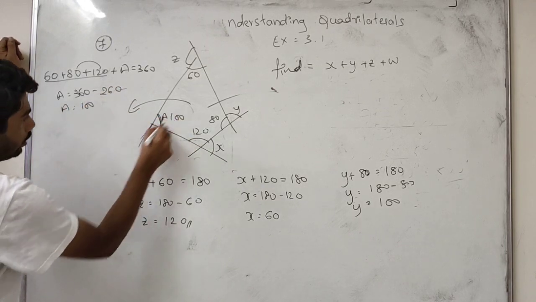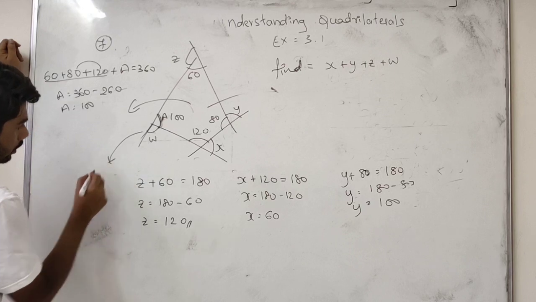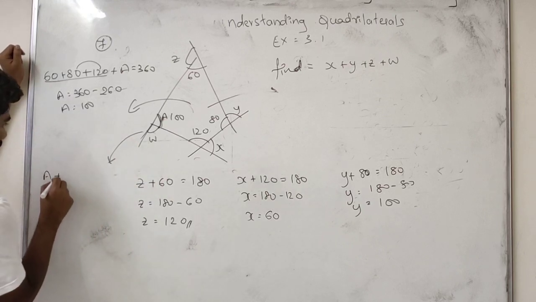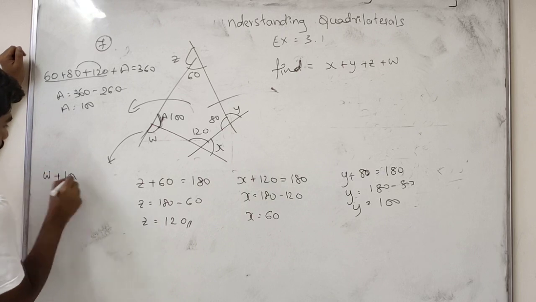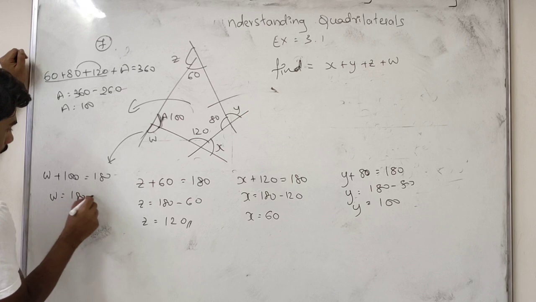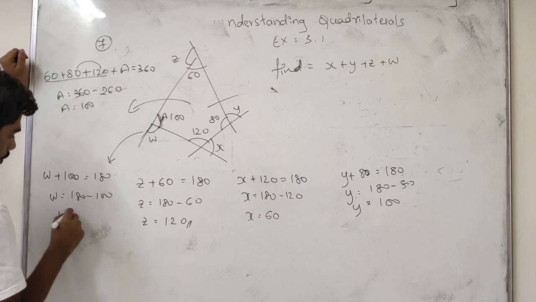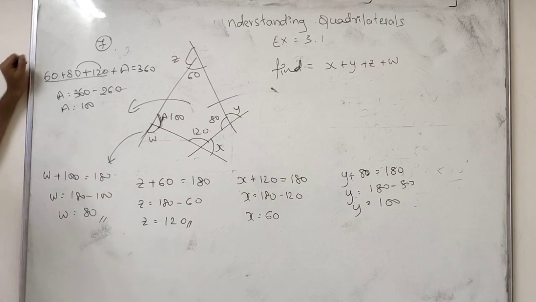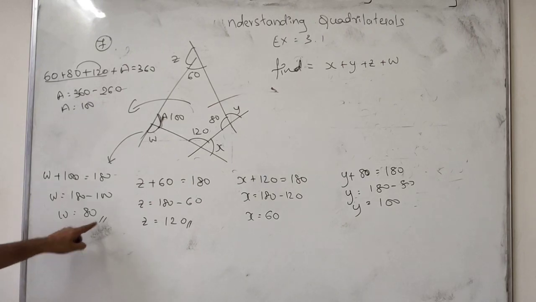If it is 100, we can take this one as a, so w plus 100 is equal to 180. So w is equal to 180 minus 100. So w is equal to 80. Okay, students, got it? w is equal to 80.